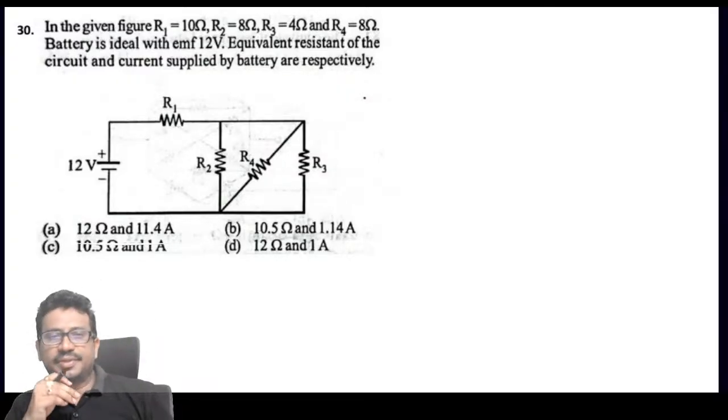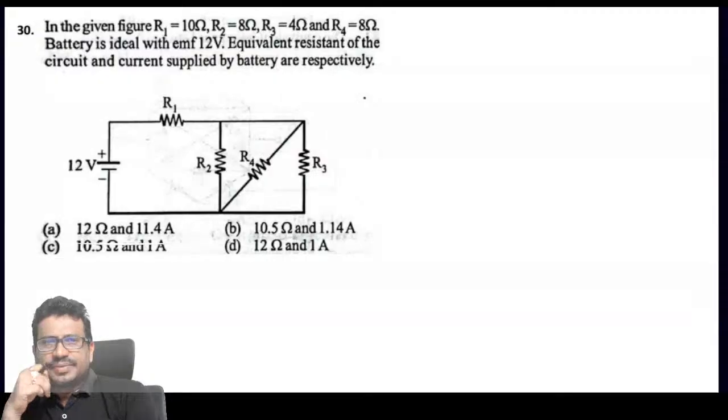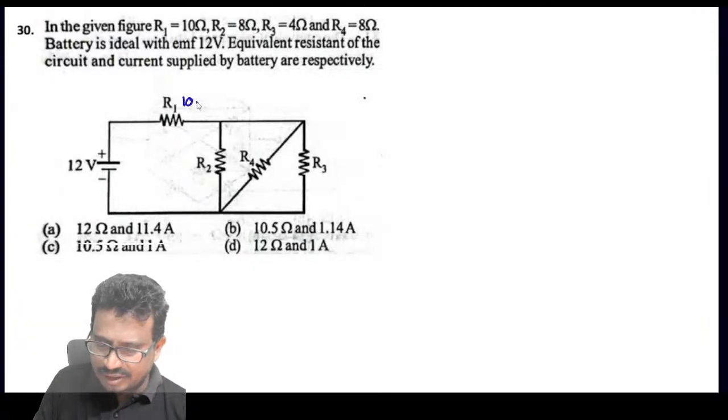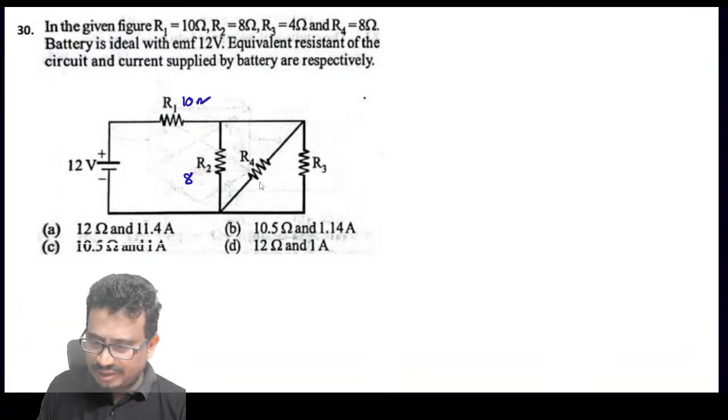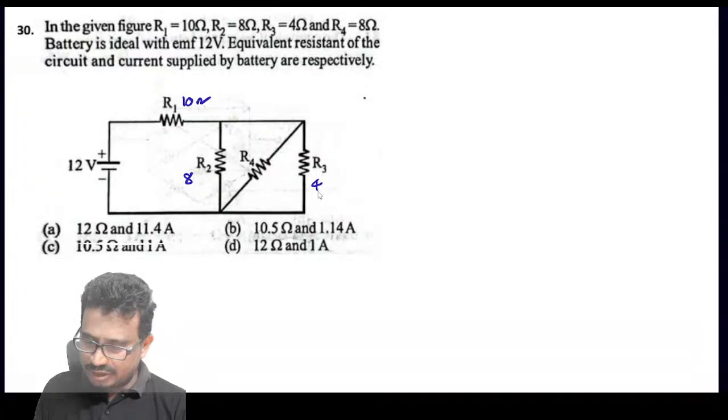Next one. In the given figure, R1, R2, R3, R4 and the battery is ideal with a 12 volts EMF. Find the equivalent resistance of the circuit and the current supplied by the battery. So here R1 resistance is 10, this is 8, R3 is 4 and this is 8.